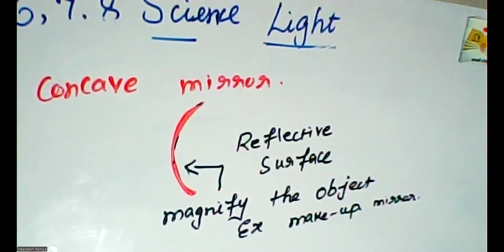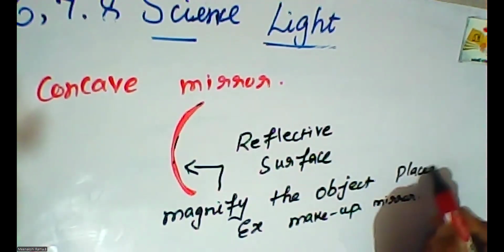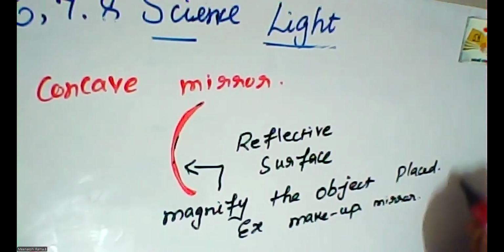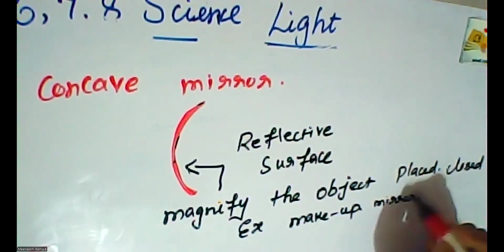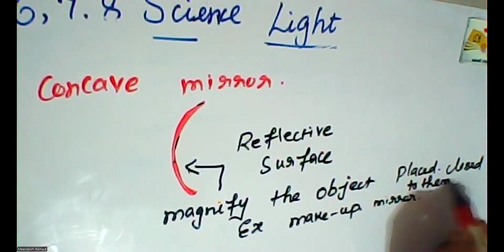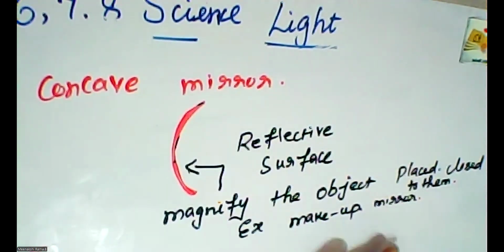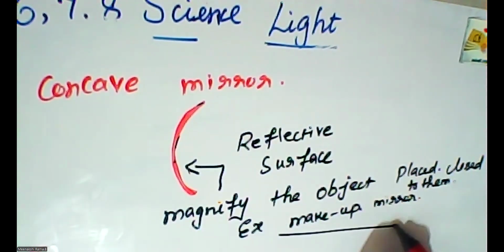The mirror magnifies the object placed close to it. So this is the main detail about the concave mirror.